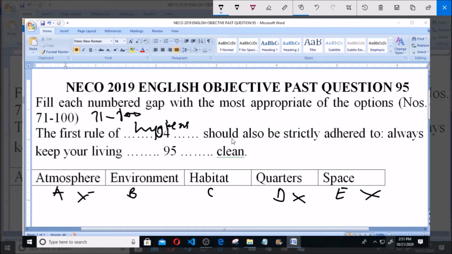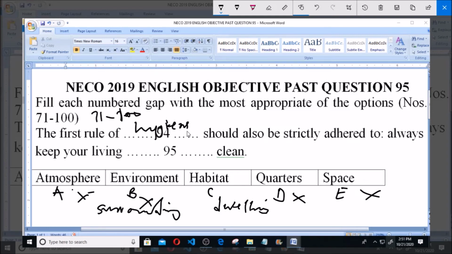Always keep your living dash clean. Now it cannot be environment. Environment is synonymous to surrounding, so it's habitat. Habitat means where you dwell, means dwelling.